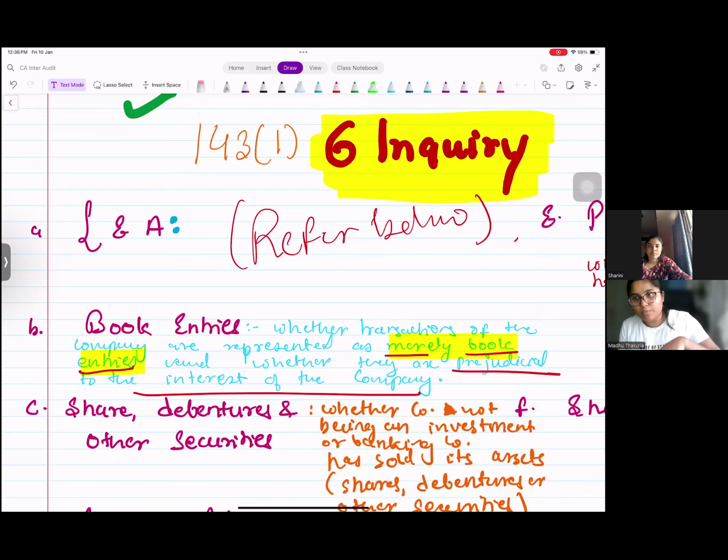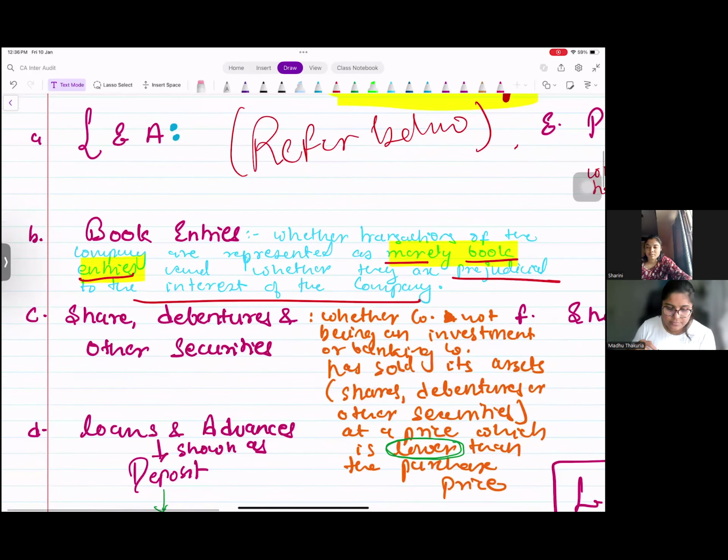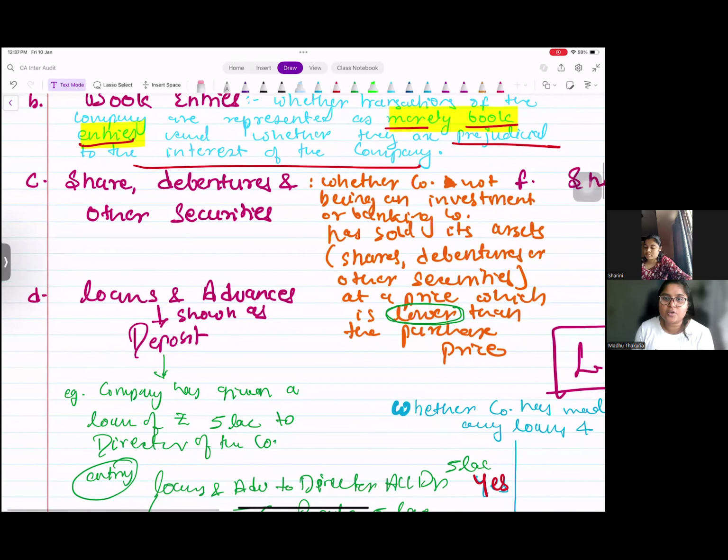If they want to reduce the profit, to show less profit, they will just book an expense by merely a book entry. Or if they want to show higher profit, they can book fake sales and later reverse it. So if any entry, especially one shown merely as a book entry, is prejudicial to the interest of the company, you have to make an inquiry of that. Yes, ma'am.